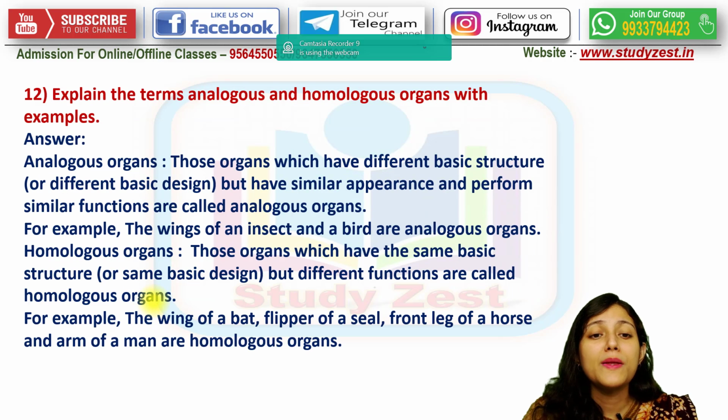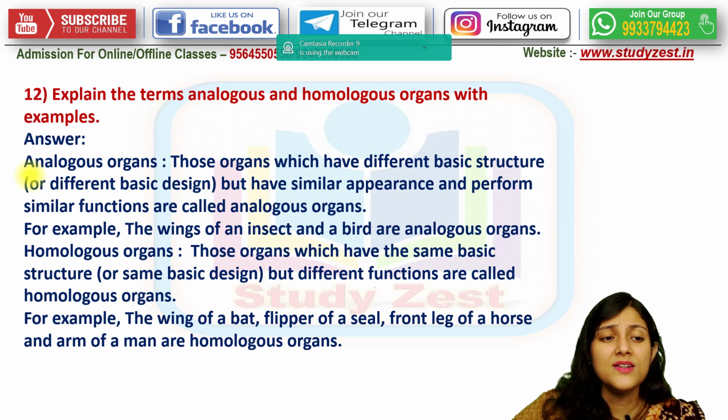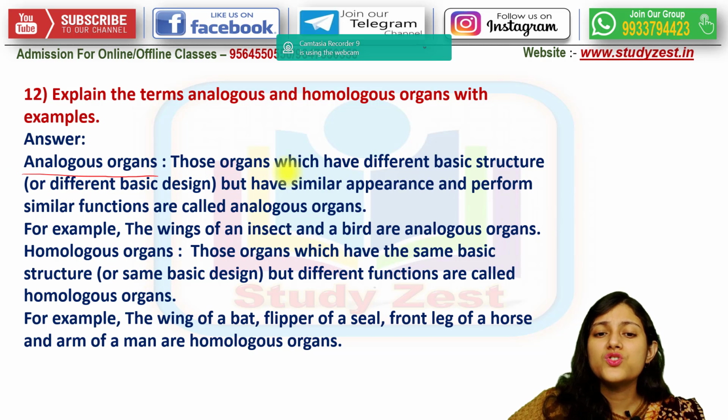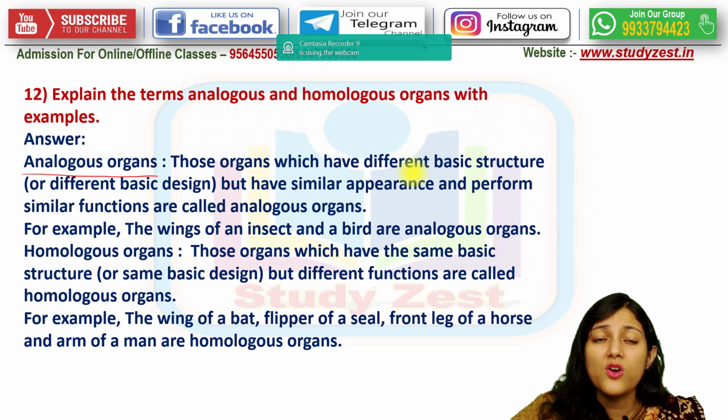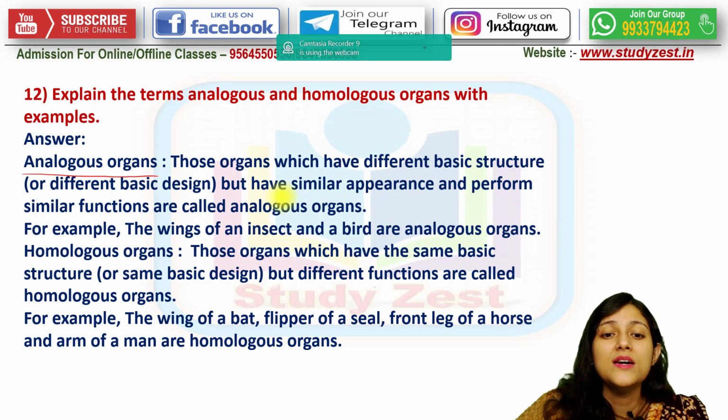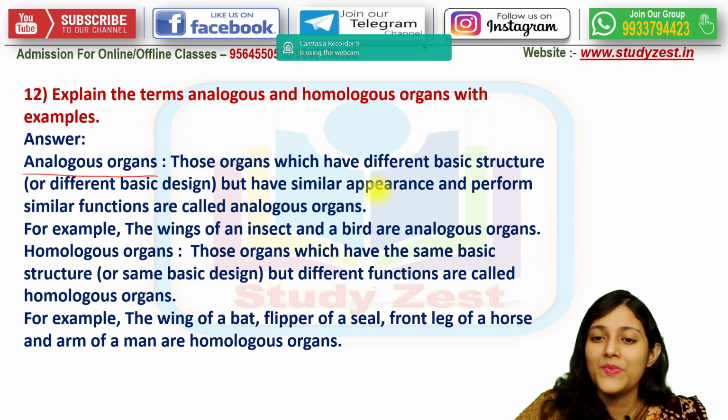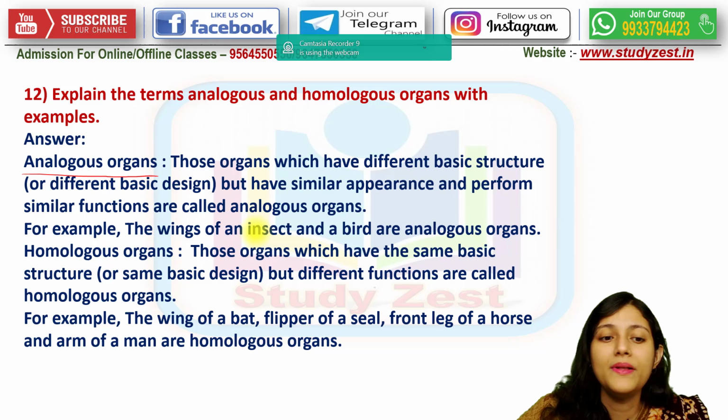Next, explain the term homologous and analogous organ with example. Just now we have discussed that analogous organs are those organs which have different basic body structure or different basic body design, but their appearance is the same and they perform similar functions. For example, the wings of an insect and wings of a bird.